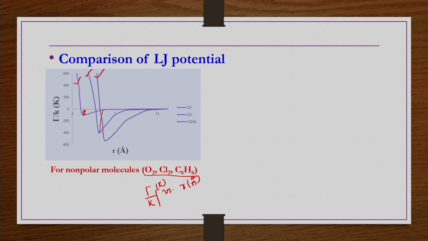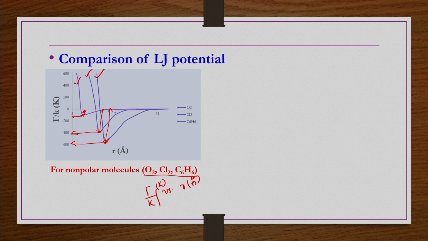For Cl2 it is roughly 450 to 500, and for C6H6 it is roughly 600. Their R minimum distances are also different. It is small in the case of oxygen, moderate for chlorine, and for benzene it is still larger compared to chlorine and oxygen.